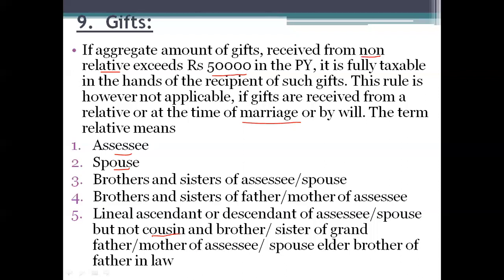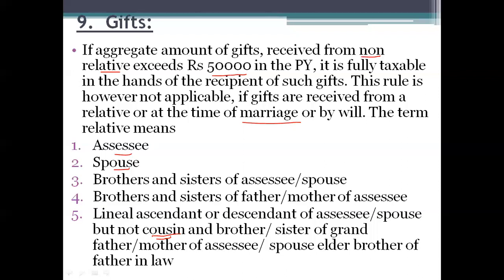So whenever you see the word gift, we need to check whether it has been received from a relative or non-relative. Relative is the assessee, husband or wife, that is spouse, brother and sisters of assessee or spouse, brother and sister of father or mother of assessee, lineal ascendant or descendant of the assessee or spouse, that is son, grandson, daughter, granddaughter. But cousin is not included. So if they give the word cousin, it is from a non-relative, and if it is exceeding 50,000 rupees, the entire amount will be taxable under the head income from other sources.